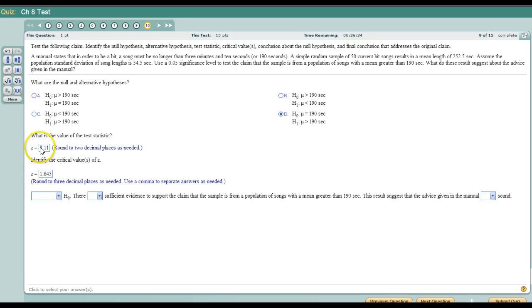Alright, and again, with the test statistic that much further away than the critical number, we reject. There is sufficient evidence for the claim sample from the population being greater than 190. So there is evidence of the alternate hypothesis. This suggests that the advice given in the manual is no longer sound.